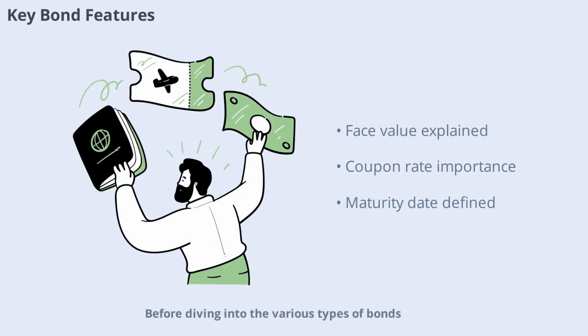Before diving into the various types of bonds, it's important to understand some key features that all bonds share. These include the face value, which is the amount the issuer agrees to repay, the coupon rate, which is the interest paid to the bondholder, and the maturity date when the bond comes due. These features help determine the bond's value and the income you can expect to receive. Knowing these basics will make it easier to compare different bonds and choose the right one for your needs.